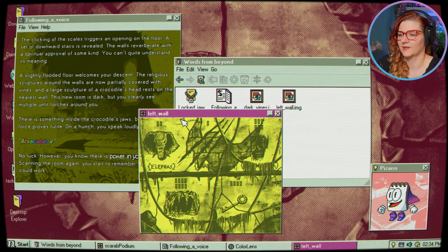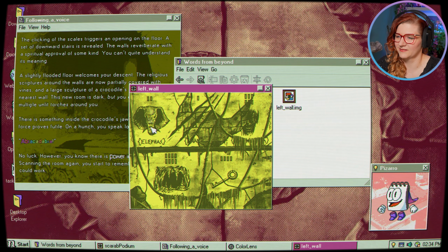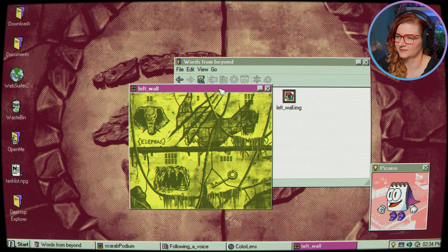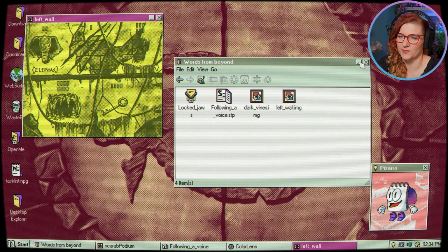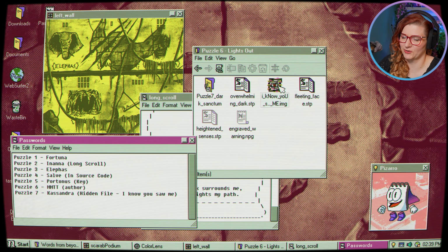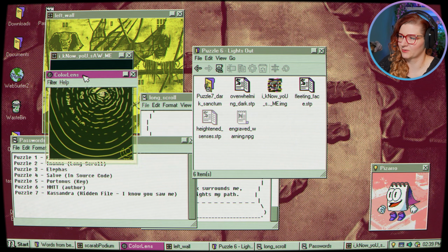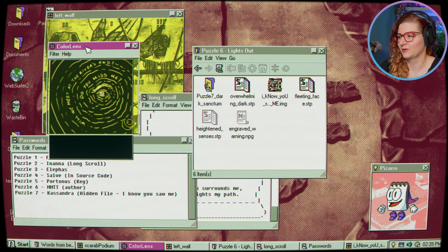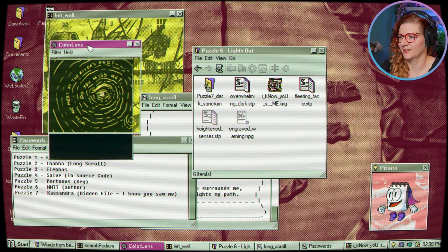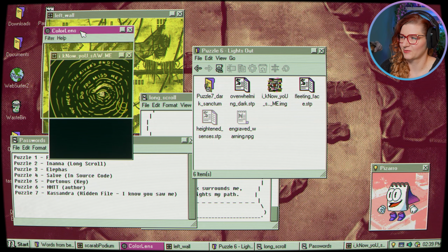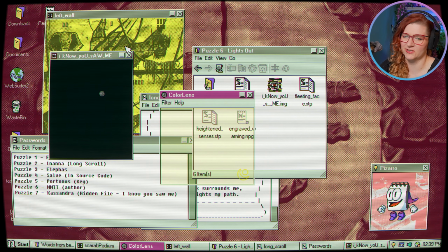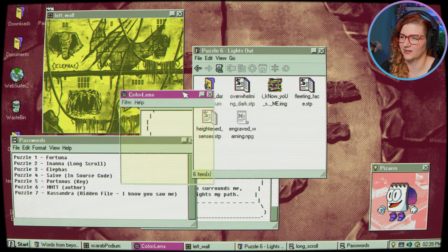Yeah. Okay, well, let me just go and recover all of the passwords from the initial puzzle associated with this. I'm at the I know you saw me part, and I just wanted to see whether here the color lens will reveal anything. Yes. Will we meet at the river's end? Do you miss me? Okay, then the eye. So a hidden message indeed, which means there are some other pictures where there were hidden messages that I didn't realize were there earlier on.